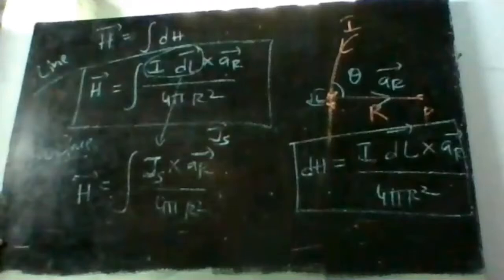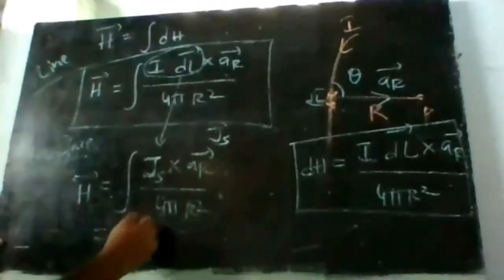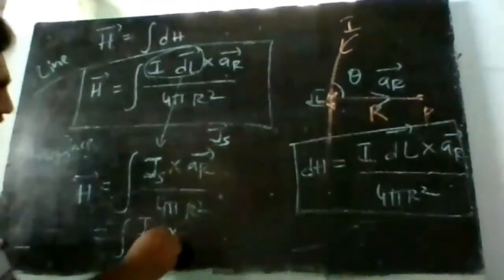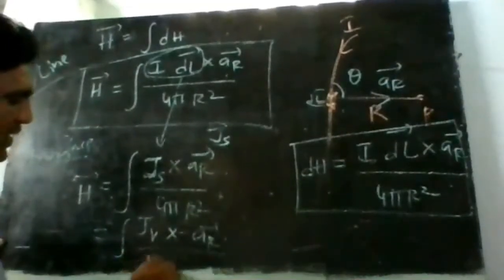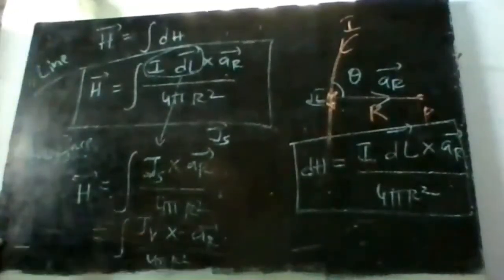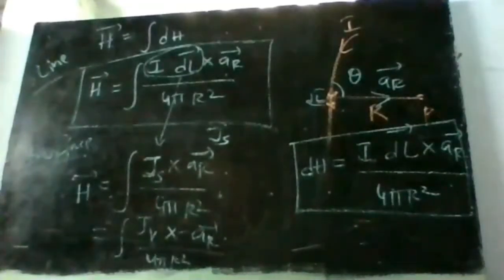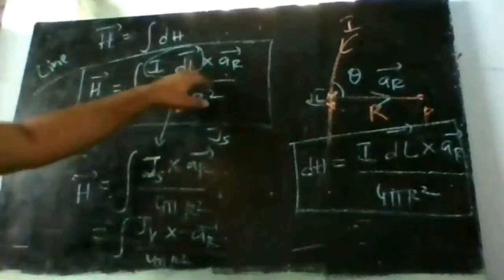If it is a volume current distribution, then h bar can be represented as integral Jv cross ar bar divided by 4 pi r square, where Jv is the volume current density. So if it is a line current, we get I dl.